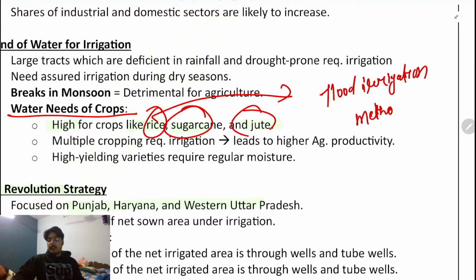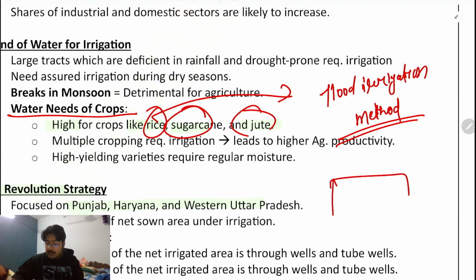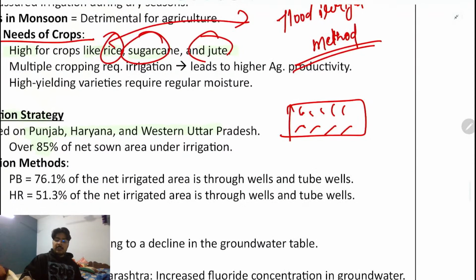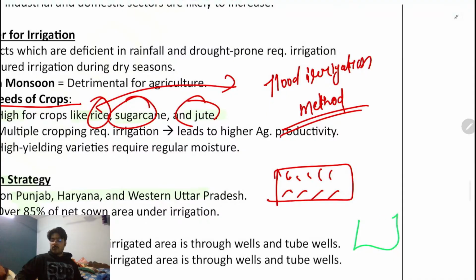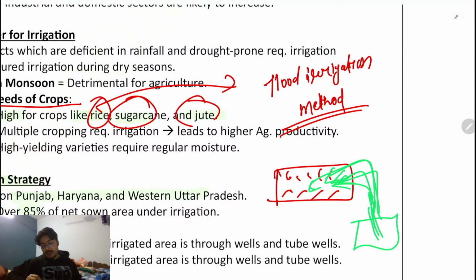Why? The main reason is that you just take a land and you grow rice there, and for that you are taking out the groundwater and pumping it onto this ground. Slowly this area gets filled with water.